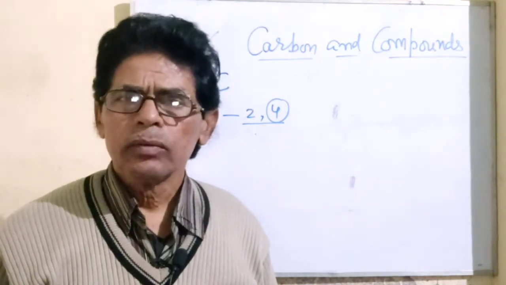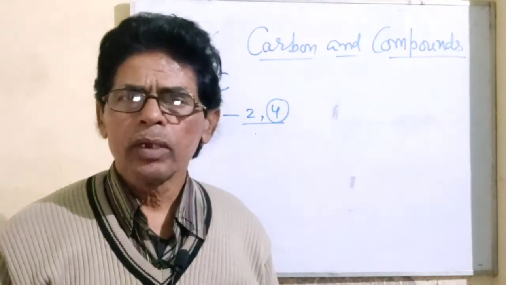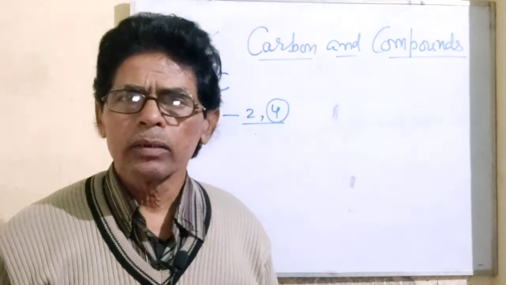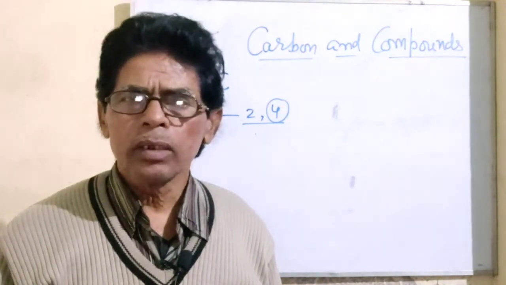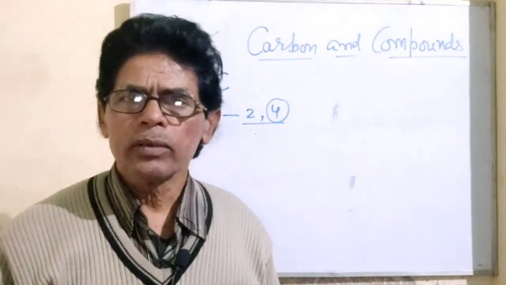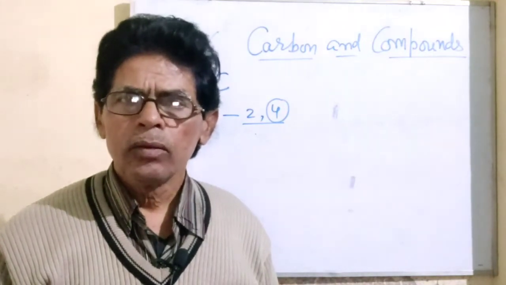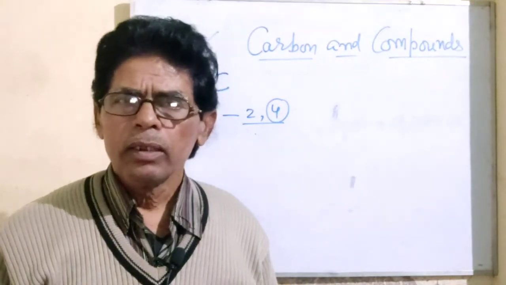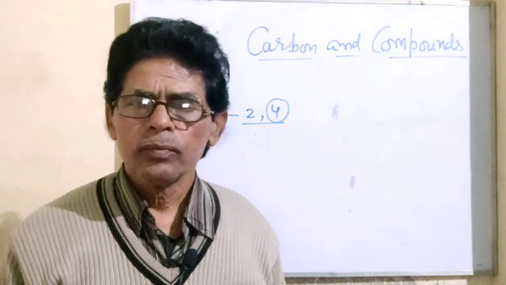Let us come to the elements of the 16th group of the periodic table, that is oxygen, sulfur, selenium and so on. There are 6 electrons in the valence shell, so the common valency would be 8 minus 6, that is 2. That is why the valency of oxygen is 2.